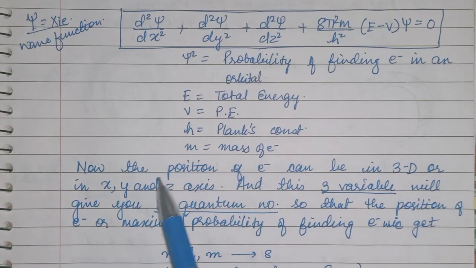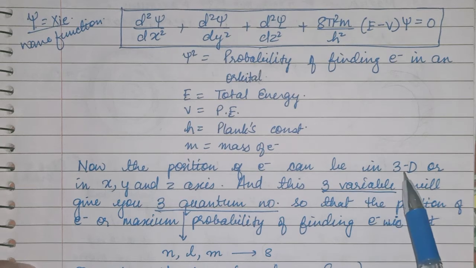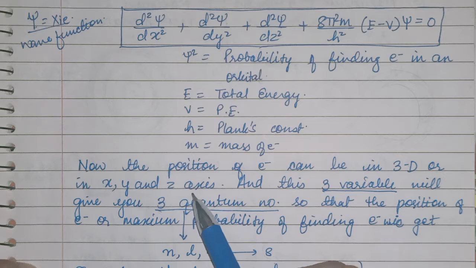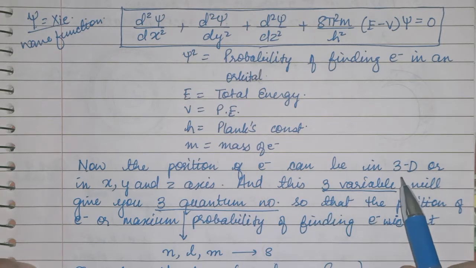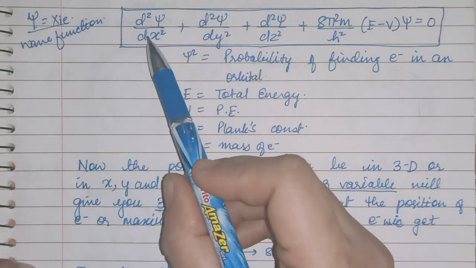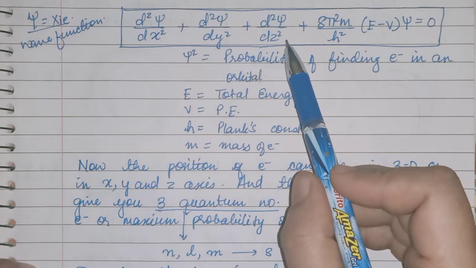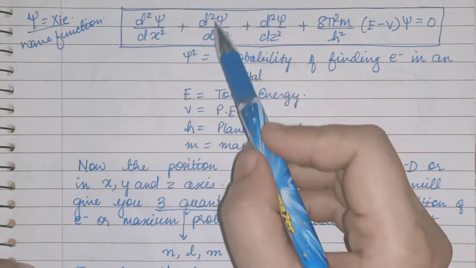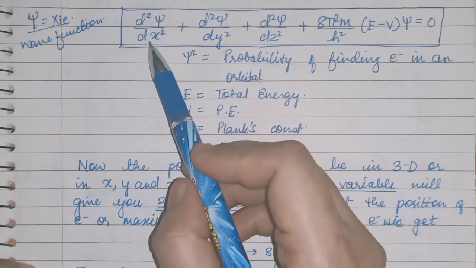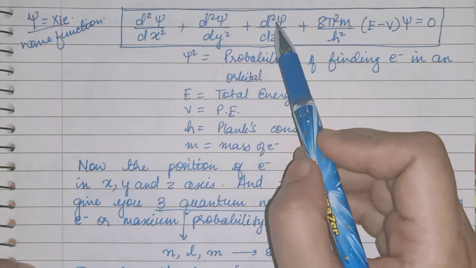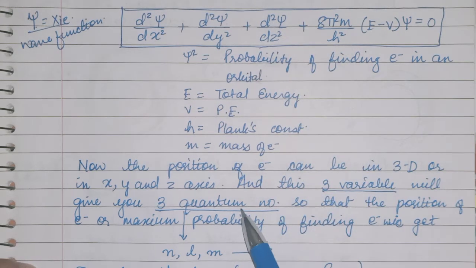Now you can conclude that the electron is moving in a three-dimensional space or XYZ axis. It is not in a fixed orbit, it is in a three-dimensional space. And these three variables, dx square, dy square, dz square, that is d square psi upon dx square, d square psi upon dy square plus d square psi upon dz square, are the variables which will give you three quantum numbers.